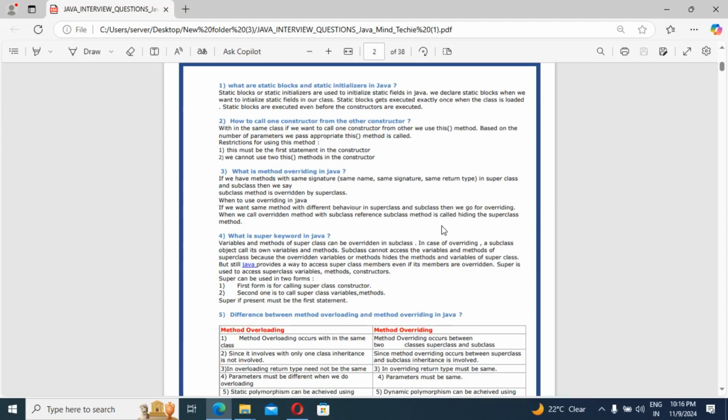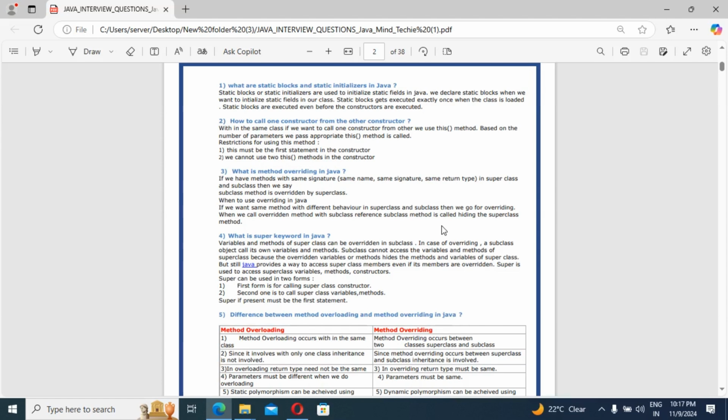The next question: how to call one constructor from another constructor? For that purpose, we know, right? Within the same class, if you want to call one constructor from another constructor, we need to use the this keyword. We know very well what this is, what super is, right? Based on the number of parameters we pass, the appropriate this constructor is called.